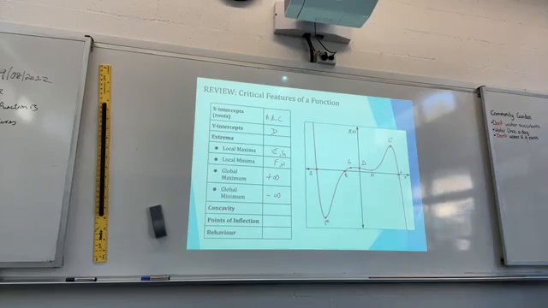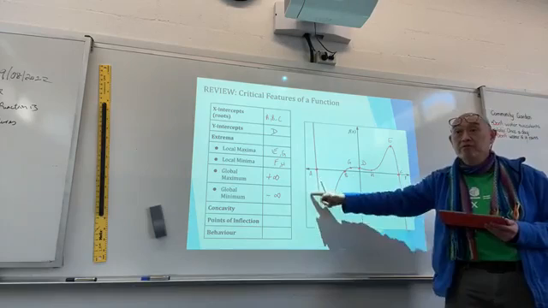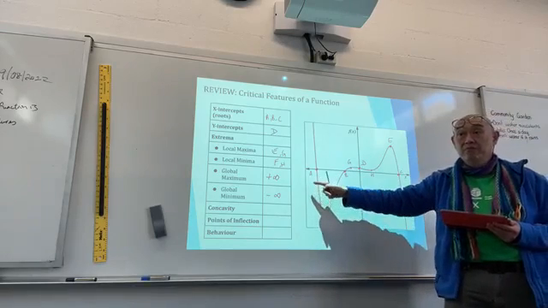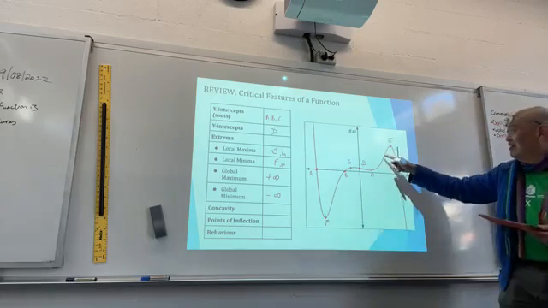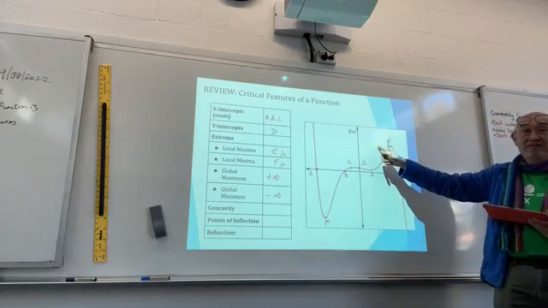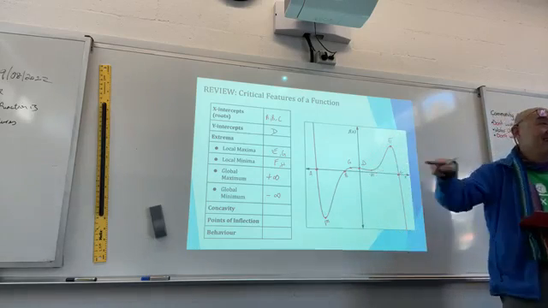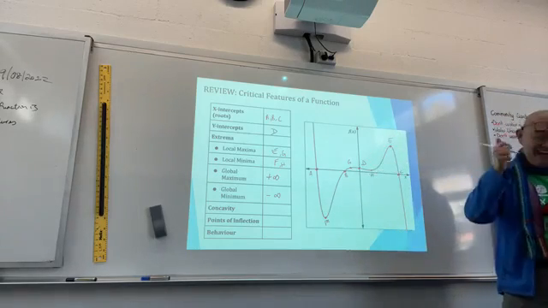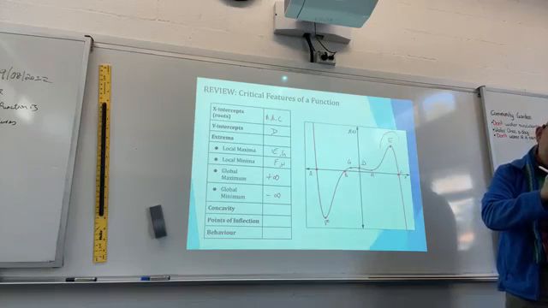So concavity, what do I mean by concavity? Which one is concave down, which one is concave up? So think about that. Is that concave up or concave down? What does it look like? Concave up or concave down? What is that? Down. That's down, that's up. Agree? Yeah? Concave down. So I've got concavity, this is concave down.